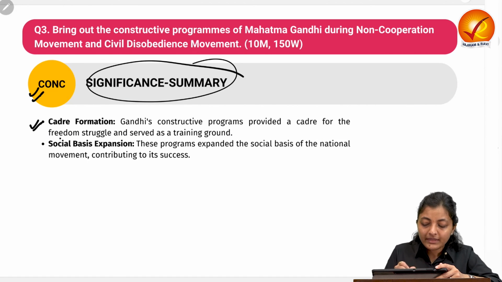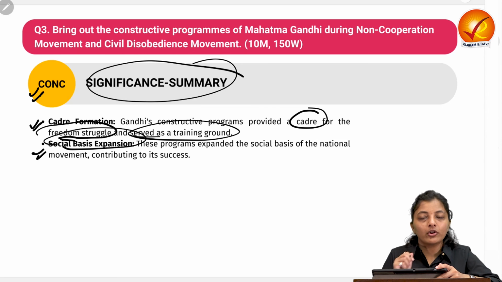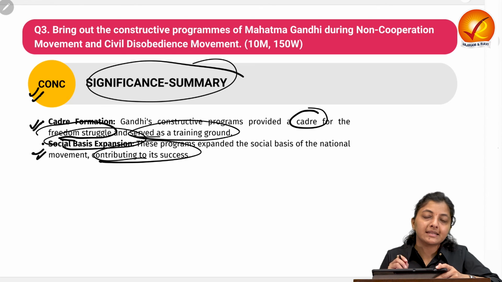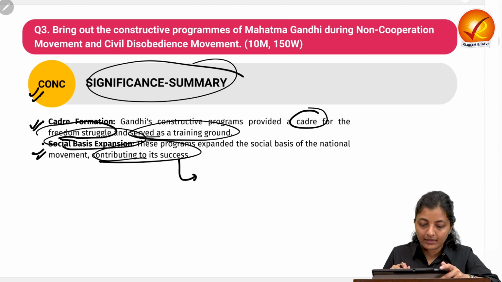They prepared a cadre for the freedom struggle and served as a training ground. Then social basis expansion, as we have already discussed, expanded through all the barriers of class and caste, contributing to the success of the CDM, and setting the ground for the national freedom struggle.